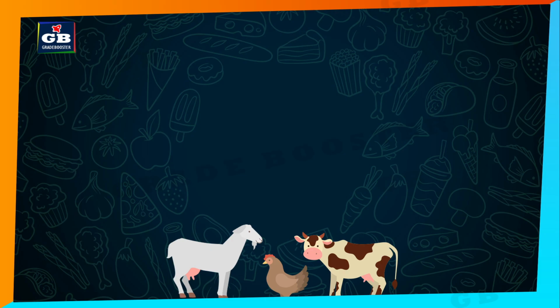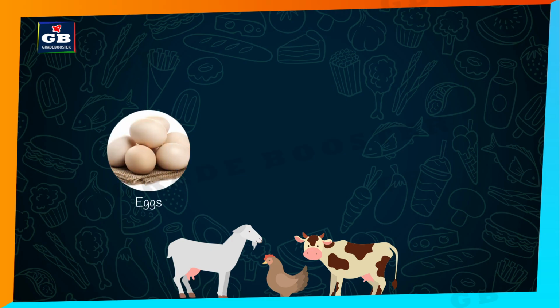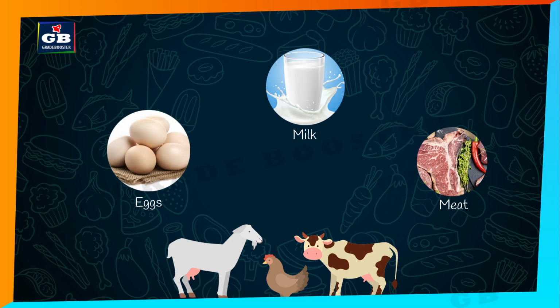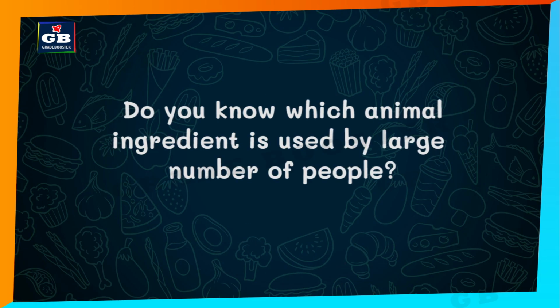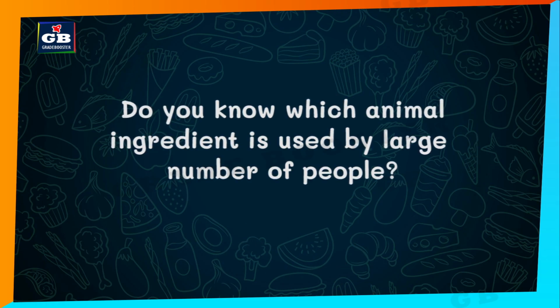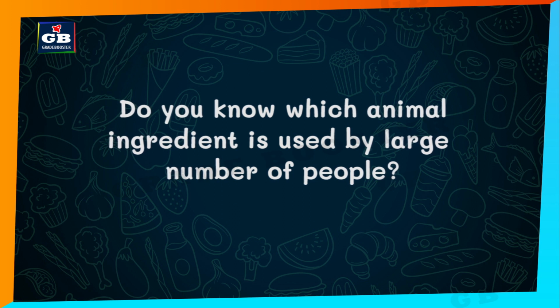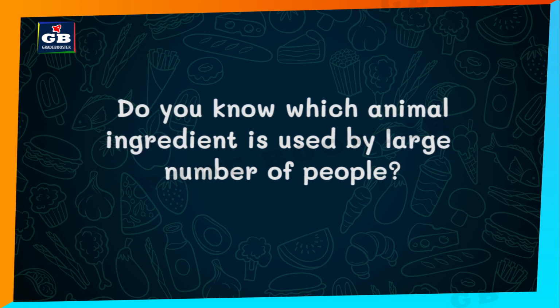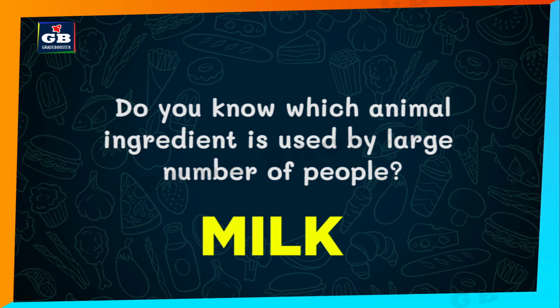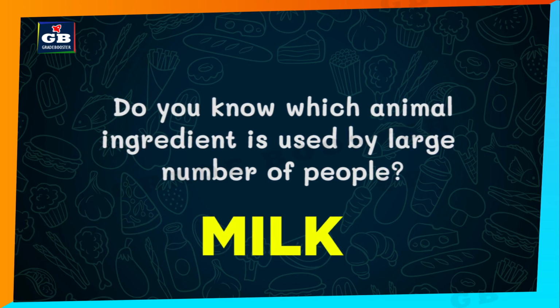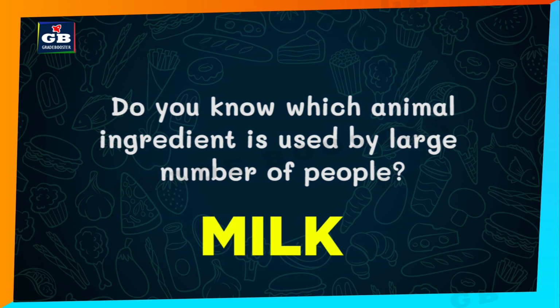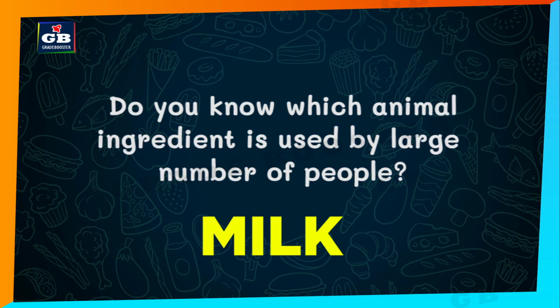We get egg, milk, meat from different animals like chicken, goat, cows and buffaloes. Do you know which animal ingredient is used by large number of people? Yes, it is milk. Milk is obtained from cows and buffaloes.